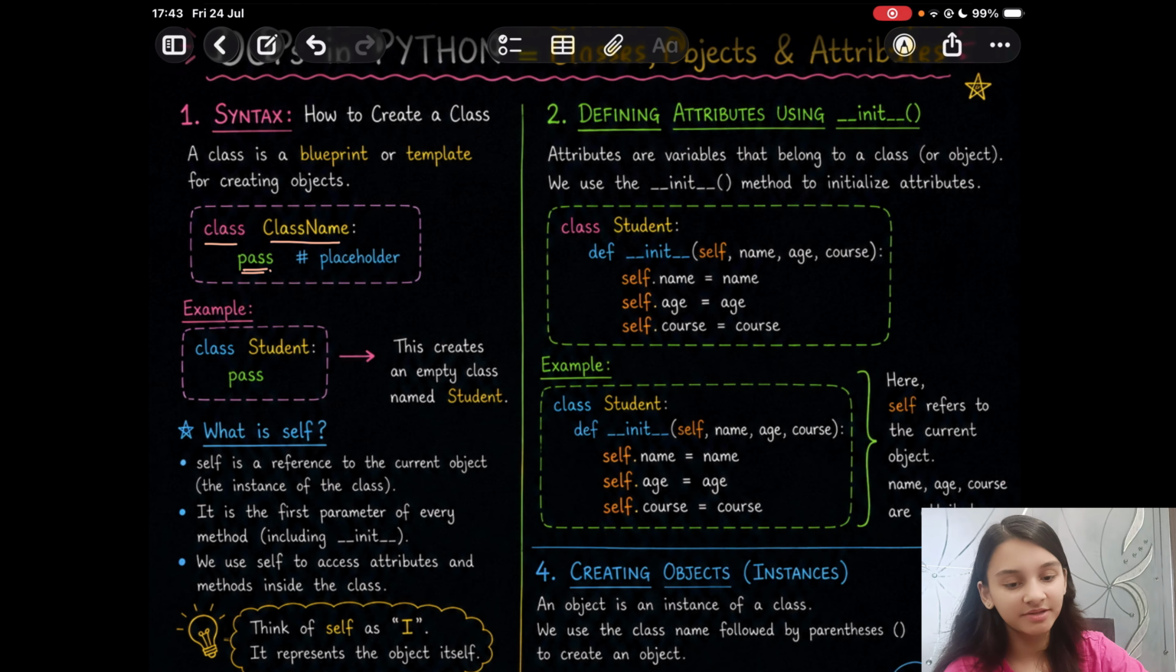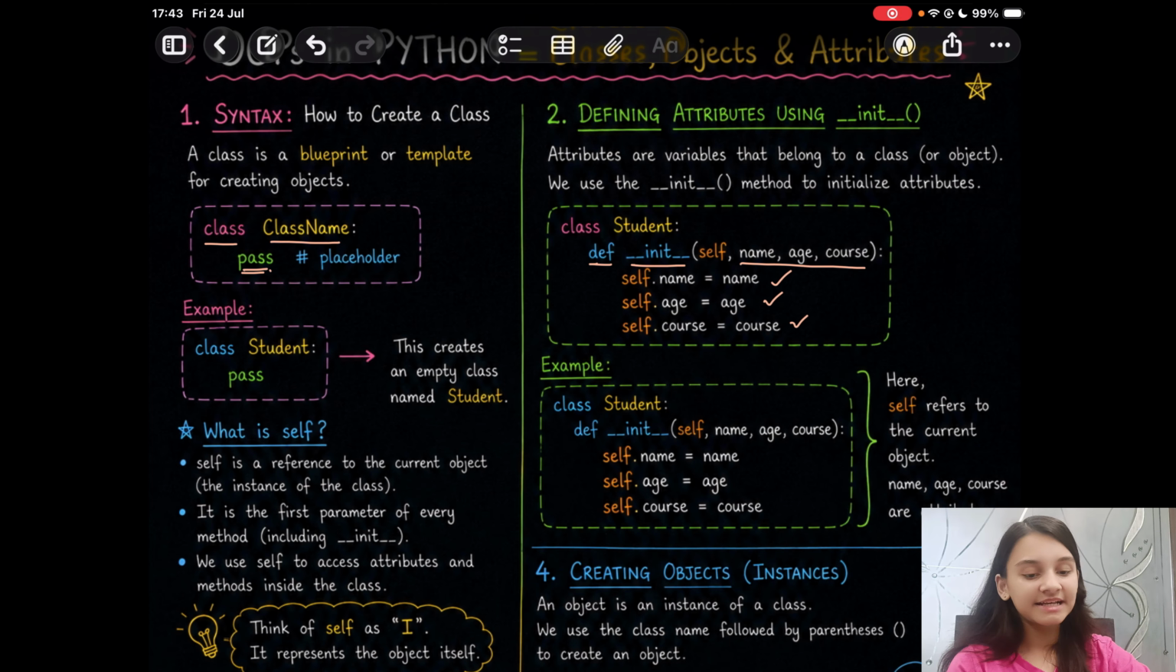Okay, we use the def keyword init and then in braces you mention self, name, age and course. These are the attributes. Okay, and then you initialize the attributes as self.name is equal to name, self.age is equal to age, and self.course is equal to course. Okay, so here is an example we just discussed. So here the self refers to the current object or the calling object, and the name, age, course are the attributes.